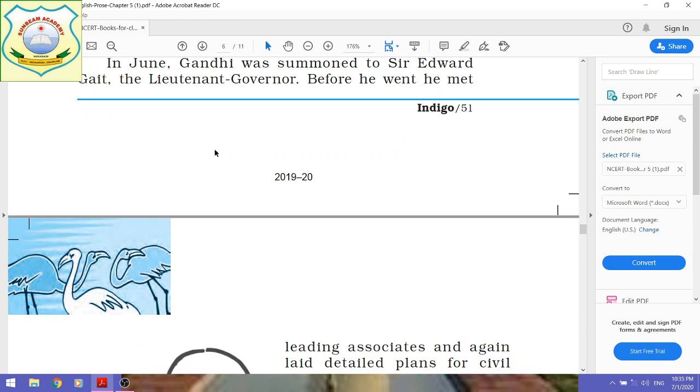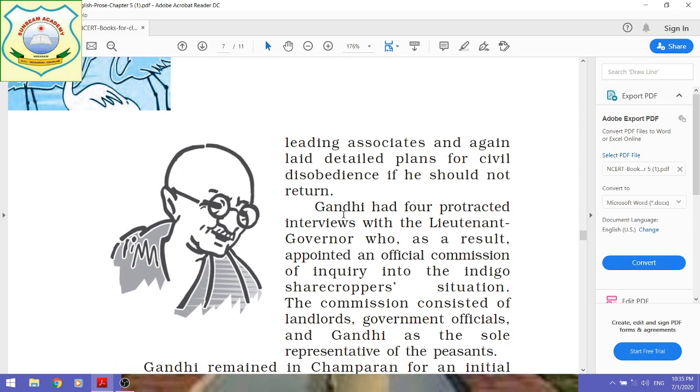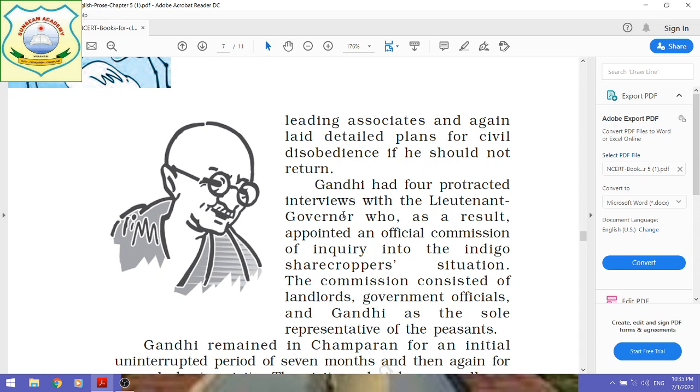And before he went, he met leading associates and again laid detailed plans for civil disobedience if he should not return. Gandhiji was moving with a fully proved plan, so he wanted to execute his strategy.